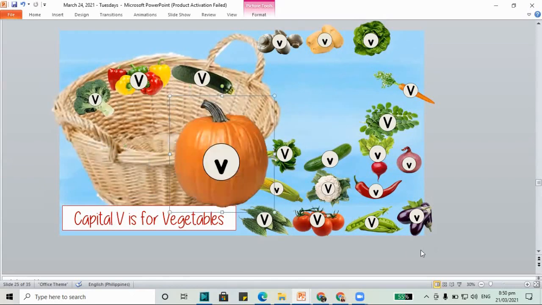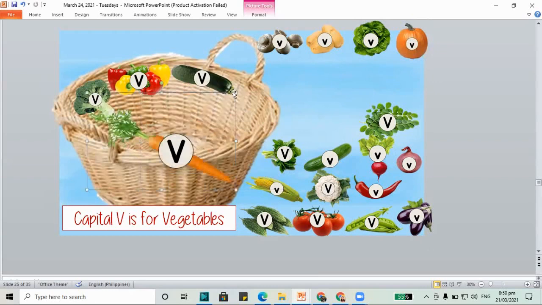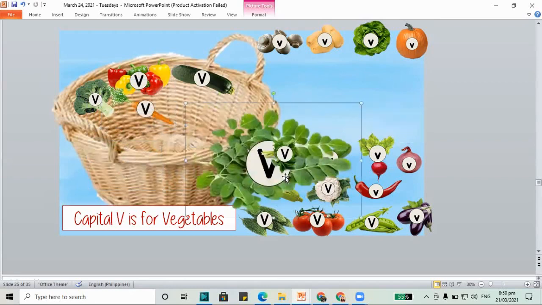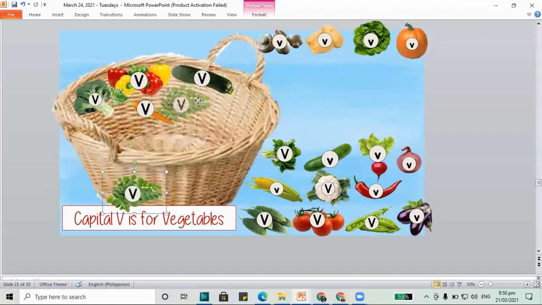The pumpkin, does it have capital V? No, that's lowercase. How about for the carrot? Does it have capital V in it? Yes. We have lots of vegetables. And how about for our moringa? This is moringa or the malunggay. Does it have capital V? Yes, let's put it in the basket.